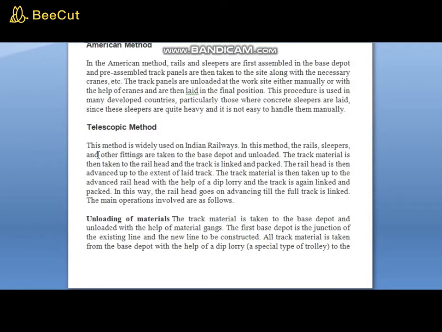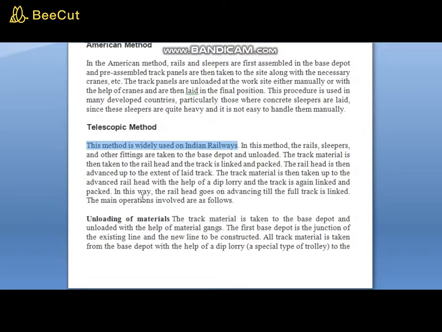The method used by Indian Railways is the telescopic method, which is widely used on Indian Railways. In this method, the rail, sleepers and other fittings are taken to the base depot and unloaded. The track material is then taken from the railhead and the track is linked and packed. The railhead is then advanced up to the extent of laid track.